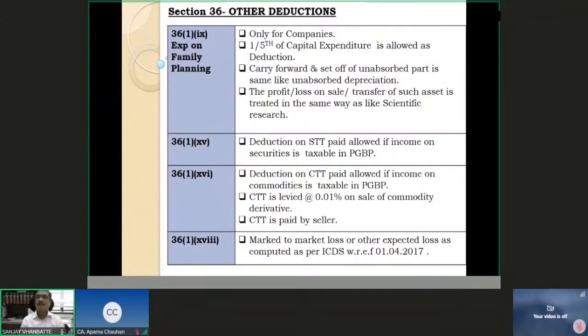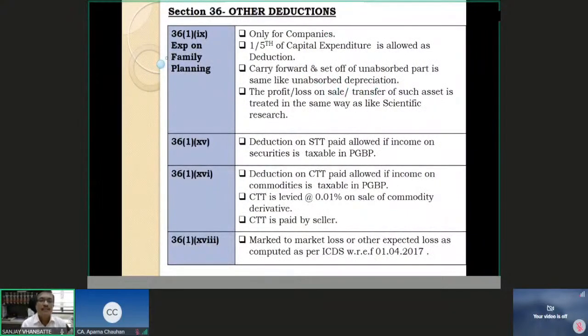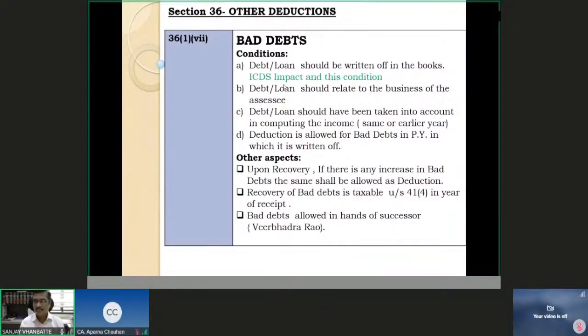There is one important thing which I forgot to tell you before I stop: the ICDS impact on this condition regarding bad debts, because I remembered this because of the ICDS. For example, in a contract there is a concept of security deposit.